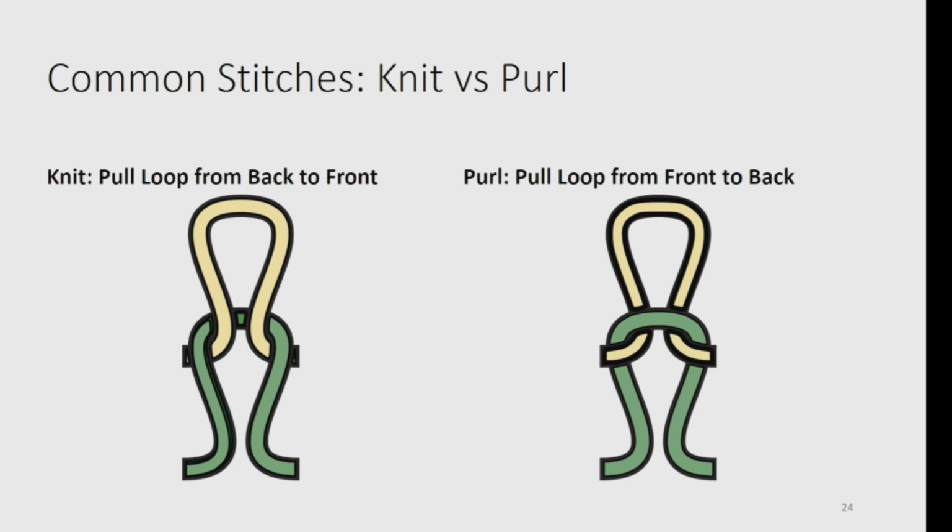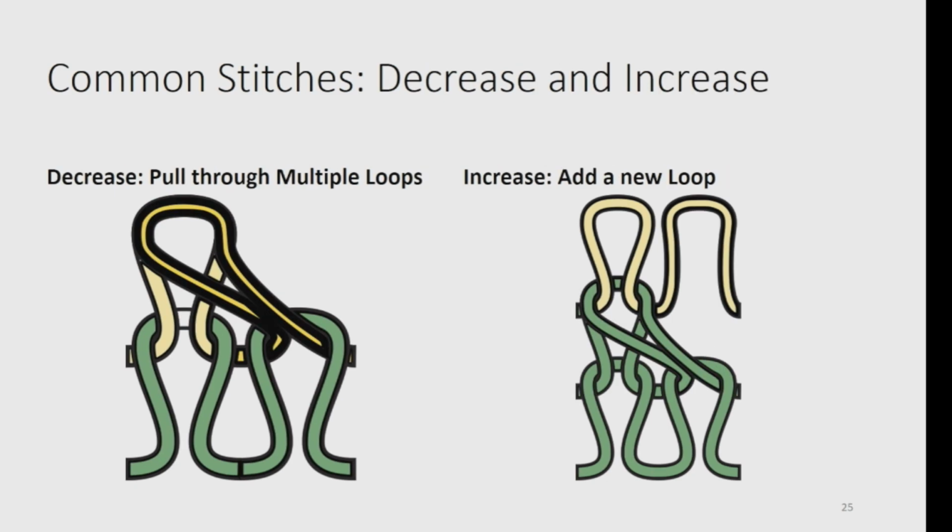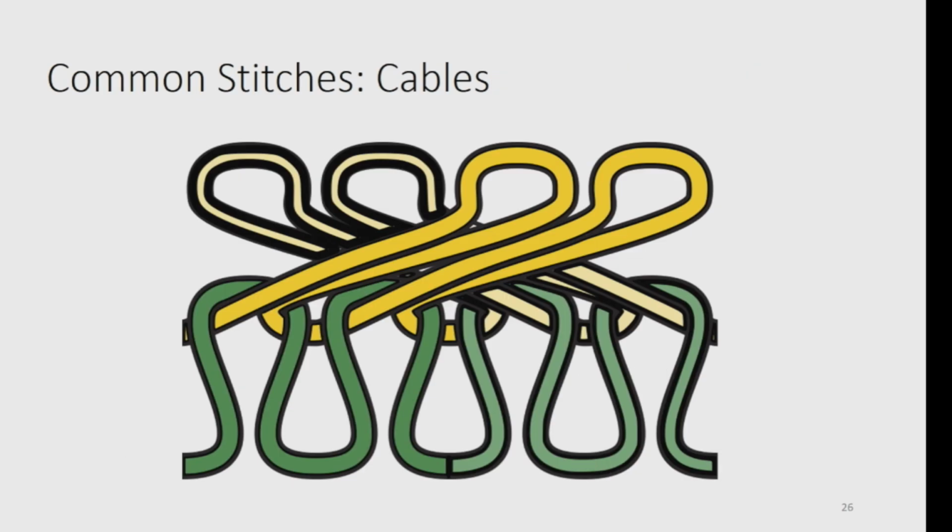So if you're wearing anything knitted, I encourage you to flip it over and notice that it looks completely different on the opposite side. This is the notion of the two simplest stitches you can make, a knit and a purl. But we can combine loops, so we can decrease the number of loops in a row by pulling them through on one stitch. Or we can increase the number of loops by adding what we call a yarn over, which is just a loop with no parents. And then we can do even weirder things, like we can start to cross these loops over one another, and this ends up making a stiffer structure, and it also kind of embosses the fabric so that it looks like there's a stitch that's traveling at a diagonal.